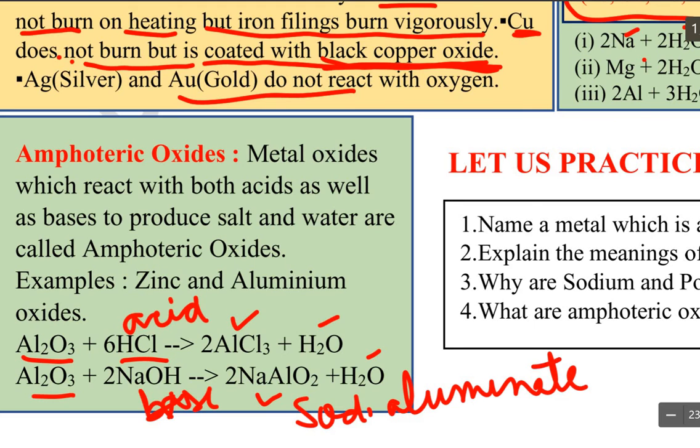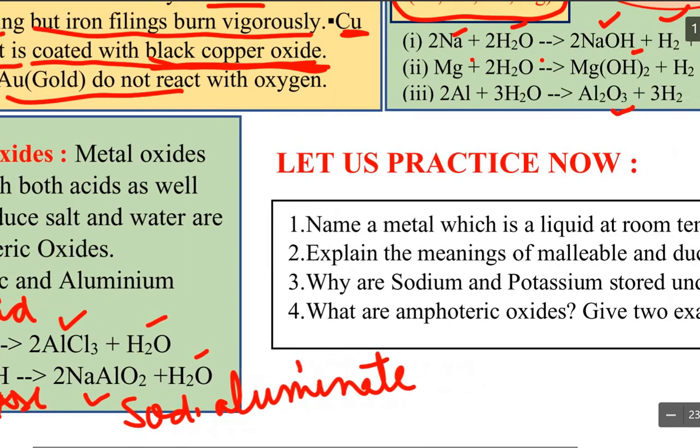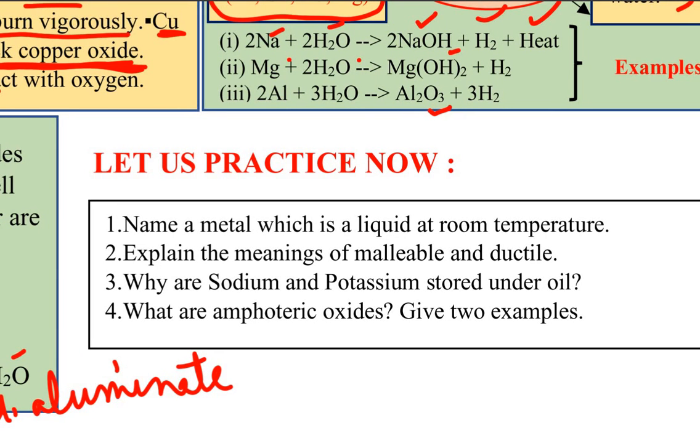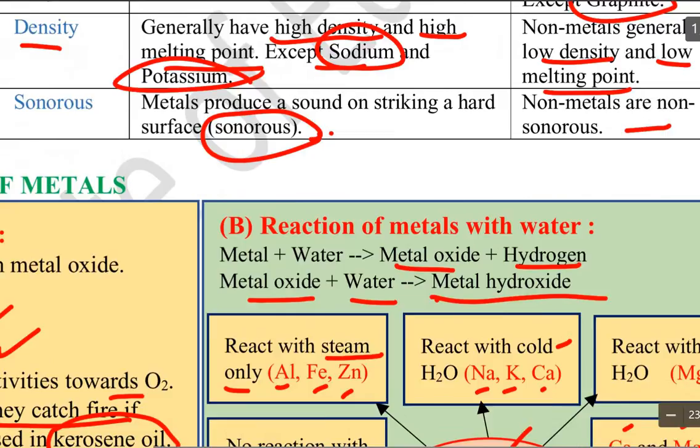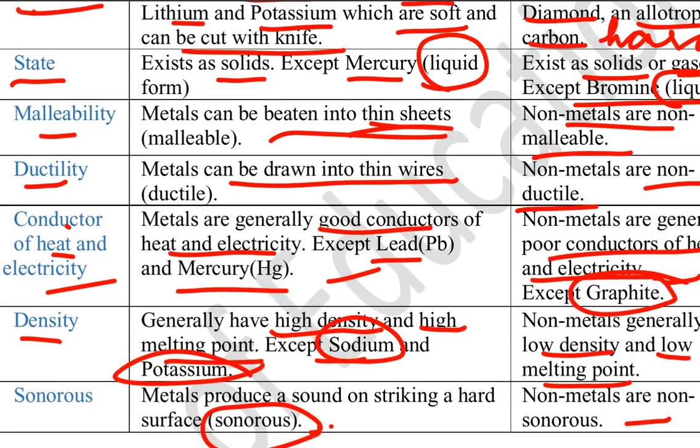Okay beta, now we come to our question answers. First of all, the first question is, name the metal which is liquid at room temperature. That is your mercury only. So we'll write Hg, that is mercury. Next question is, explain the meanings of malleable and ductile. So here is the answer. Malleability means that metals can be beaten into thin sheets, and ductility means they can be drawn into thin wires. So this is your answer number 2.